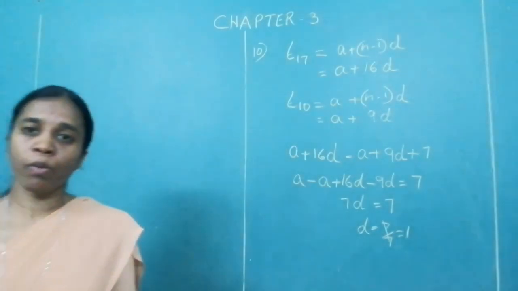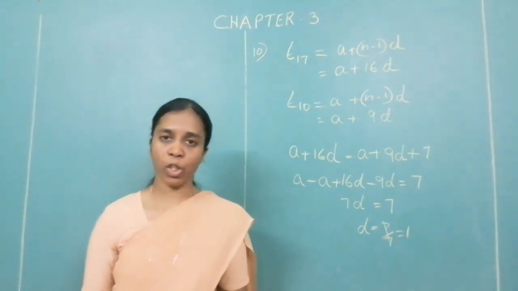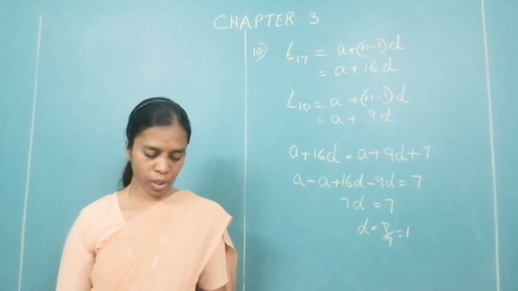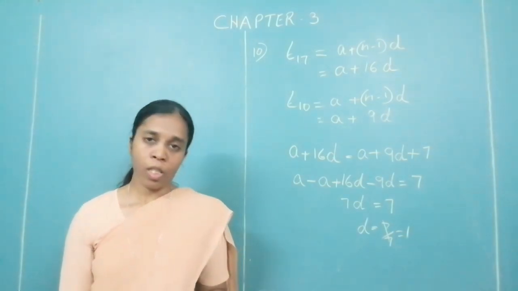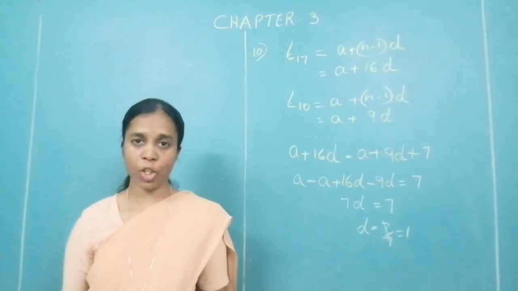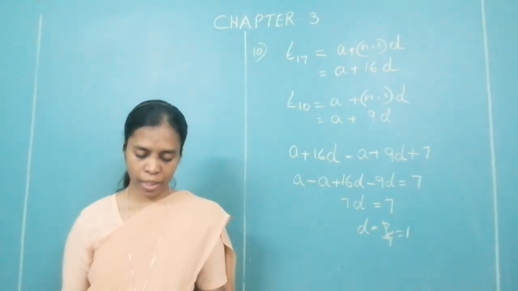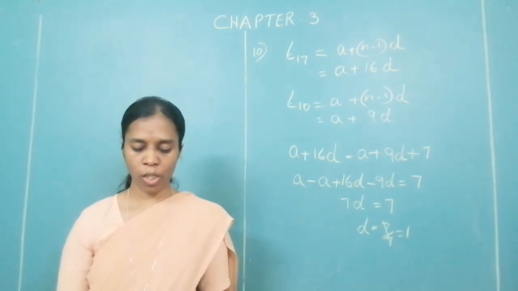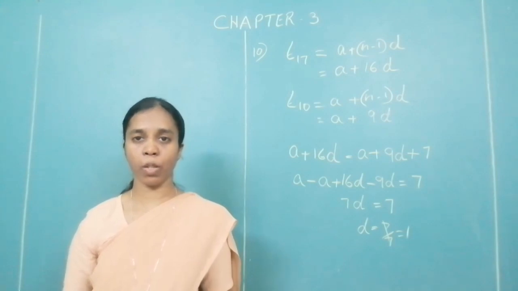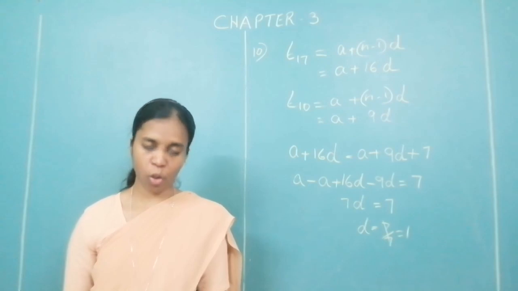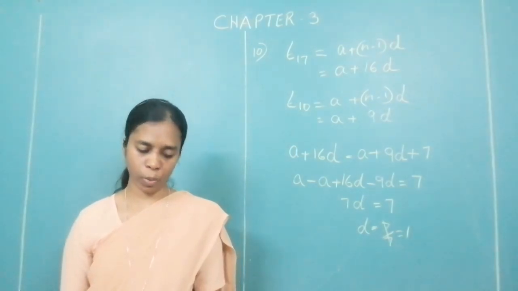Okay. Now I want you to take the last page of your notebook. You have to write some points over there. Please take the last page. Next point. A set of numbers arranged in a definite order is called a sequence.